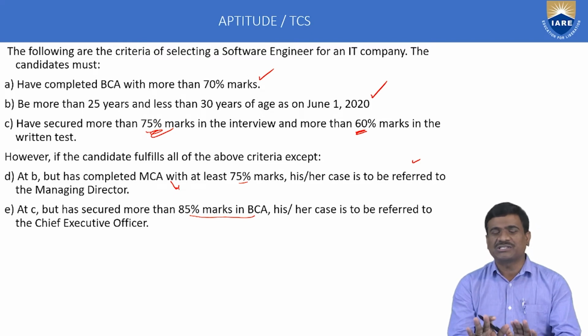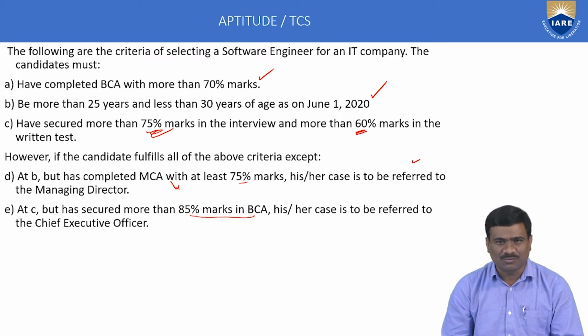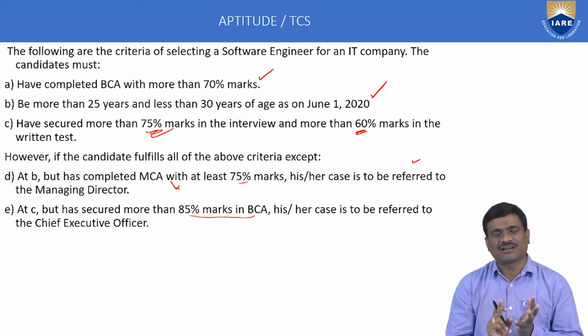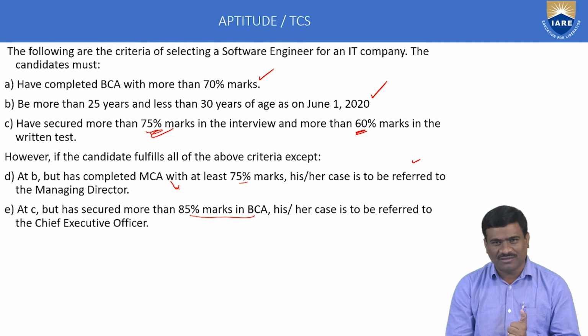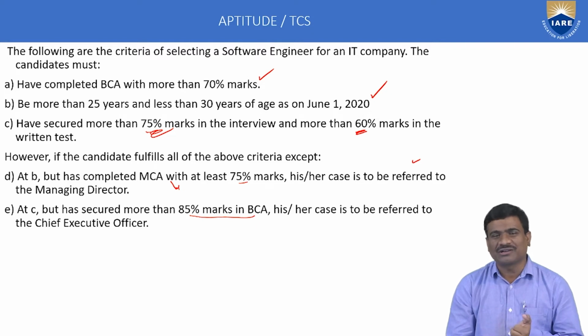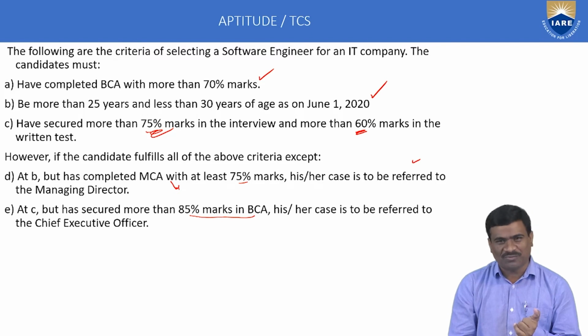This is the information of the given problem. First condition, BCA 70 marks and above. Age between 25 and 30. Next, third condition, written test marks 60% and above. Interview marks 75% and above.